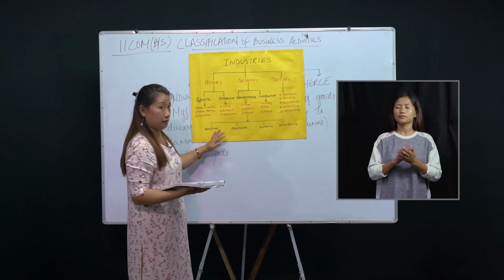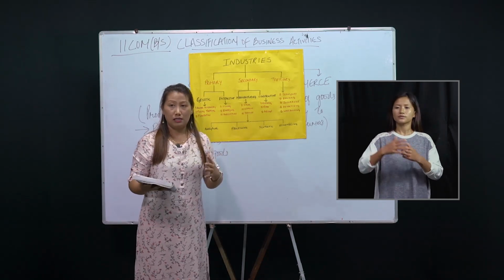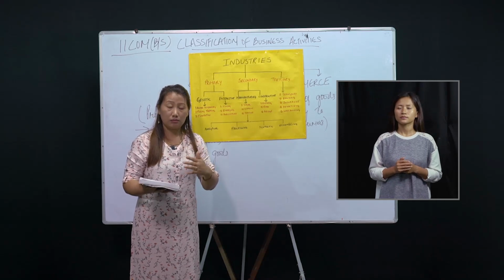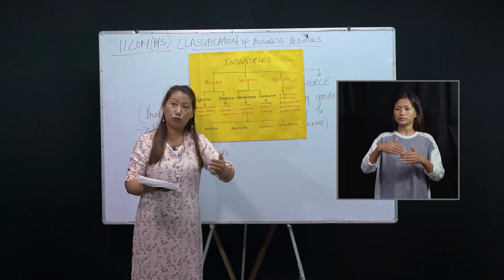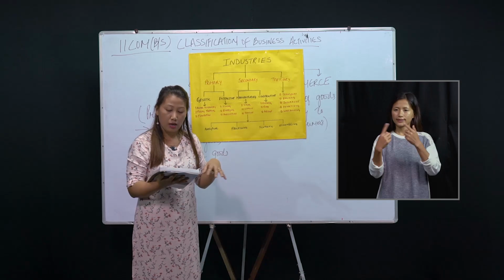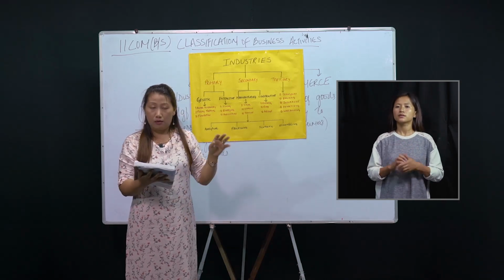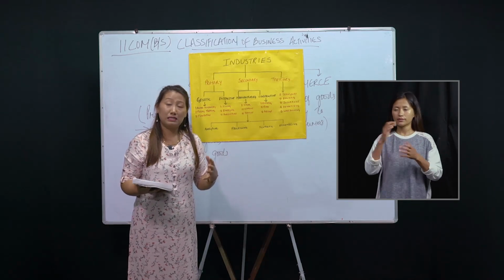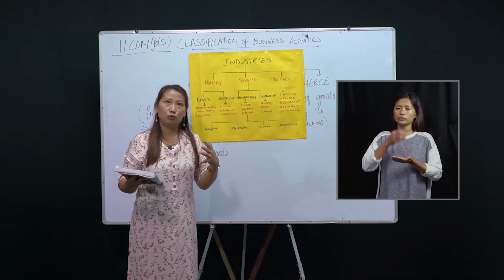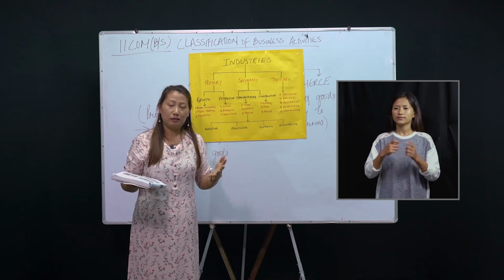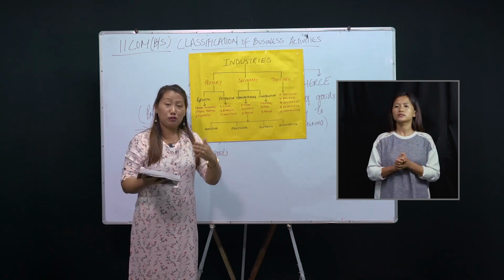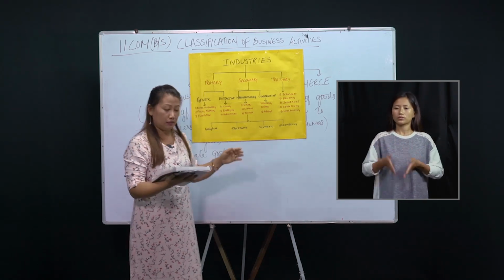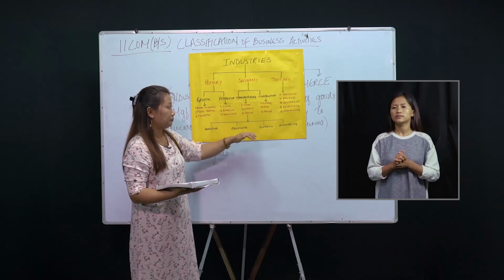That is analytical. Processing: by the word processing, we know that some raw materials require further processing for final consumption, isn't it? Examples are manufacturing of sugar from sugar cane, or processing of food, like when we go and eat KFC chicken. That is also a processing way, so that comes under processing industry.